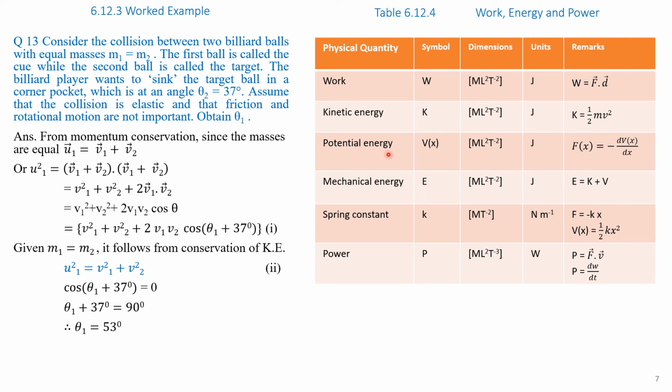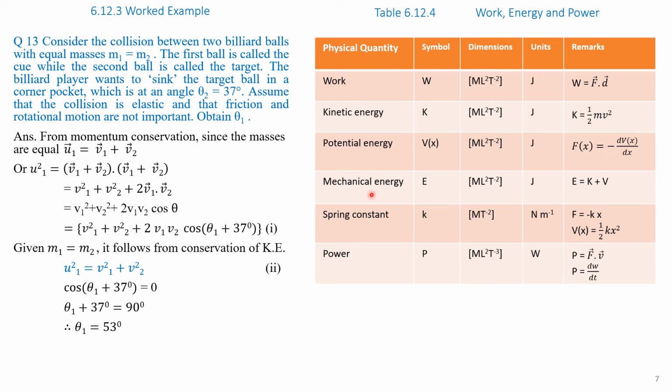Potential energy is represented by the symbol capital V of x and its dimensions are the same as kinetic energy, ML²T⁻². Its unit is joules, and potential energy is given by the relationship F of x equals minus dV of x by dx, that is, minus d by dx of V of x, where F of x is the force and capital V of x is the potential energy, and it is the negative of the force.